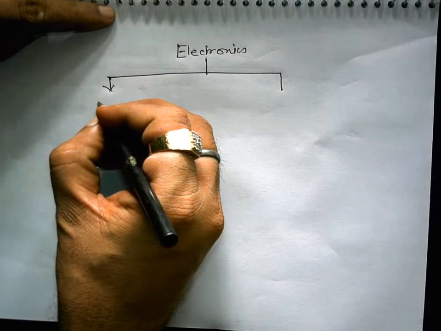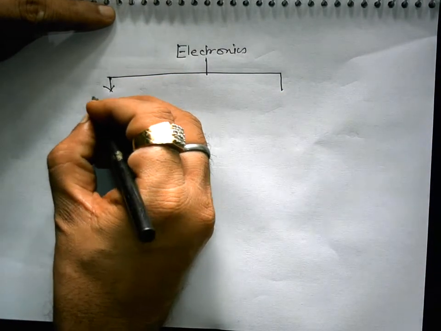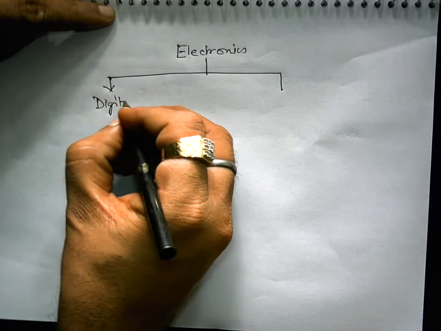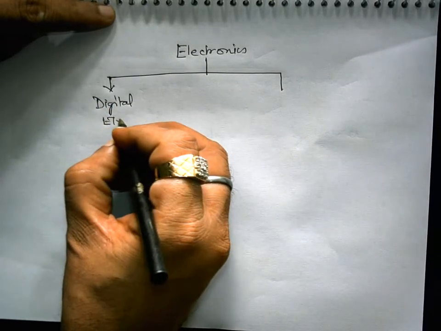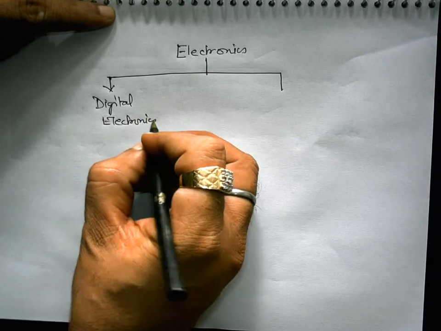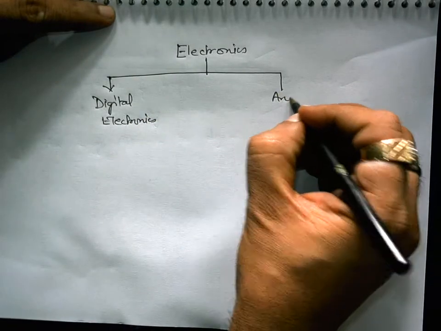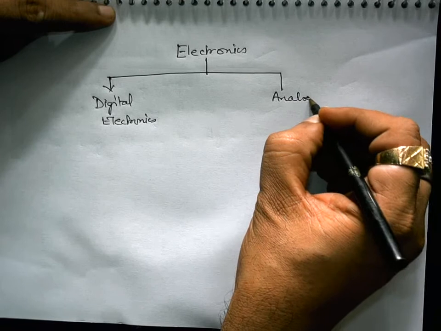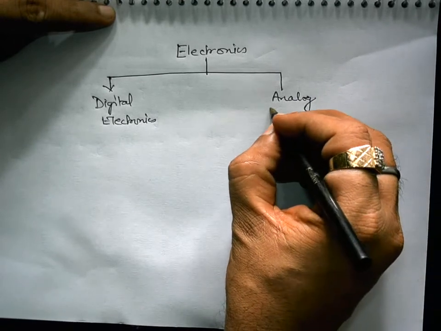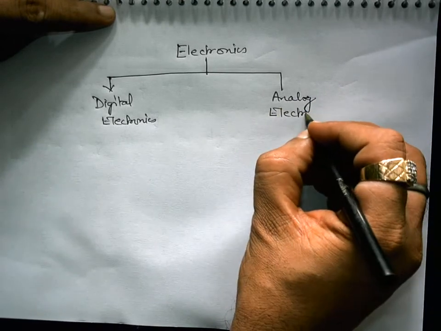One is digital signal and system, meaning digital electronics, and the other is analog signal and system, meaning analog electronics.